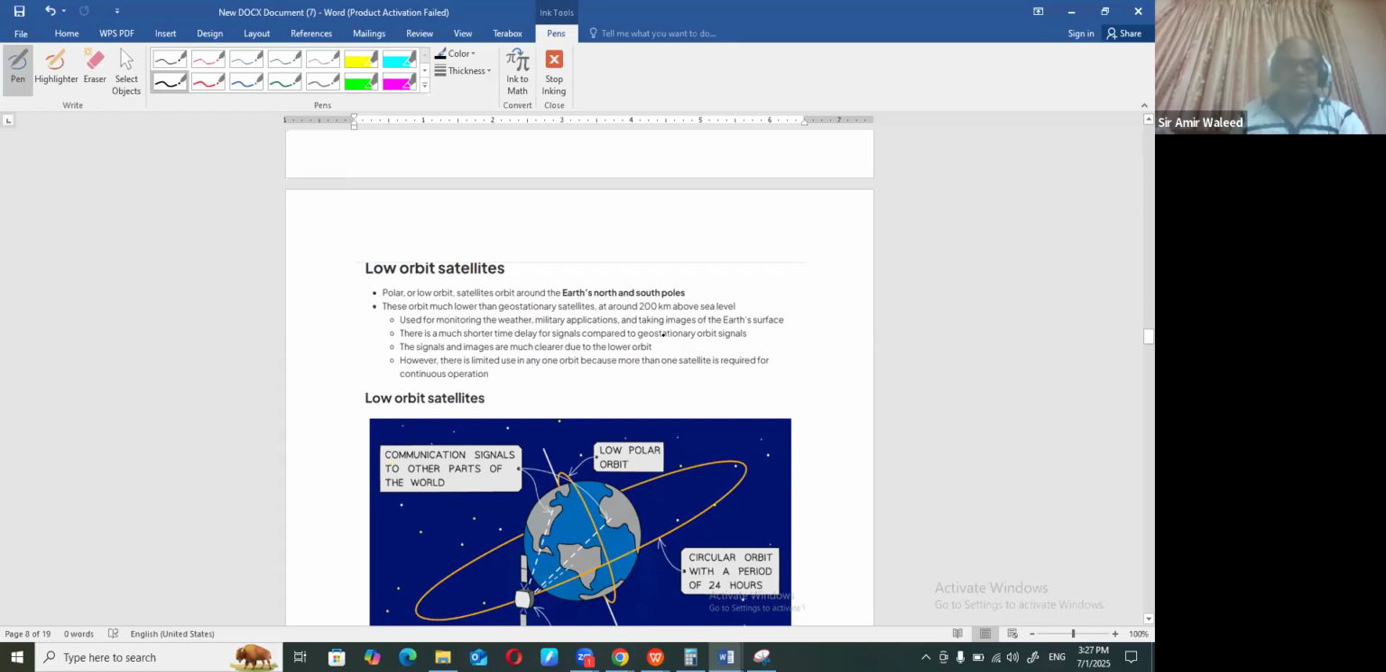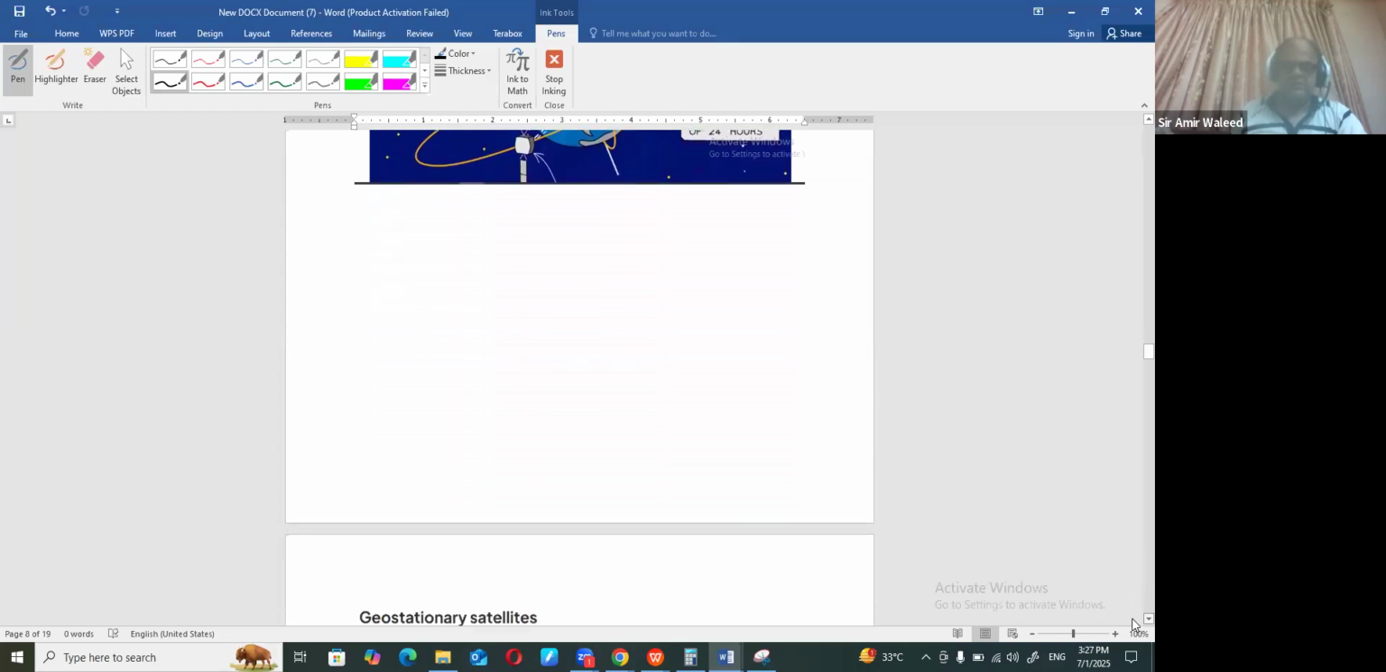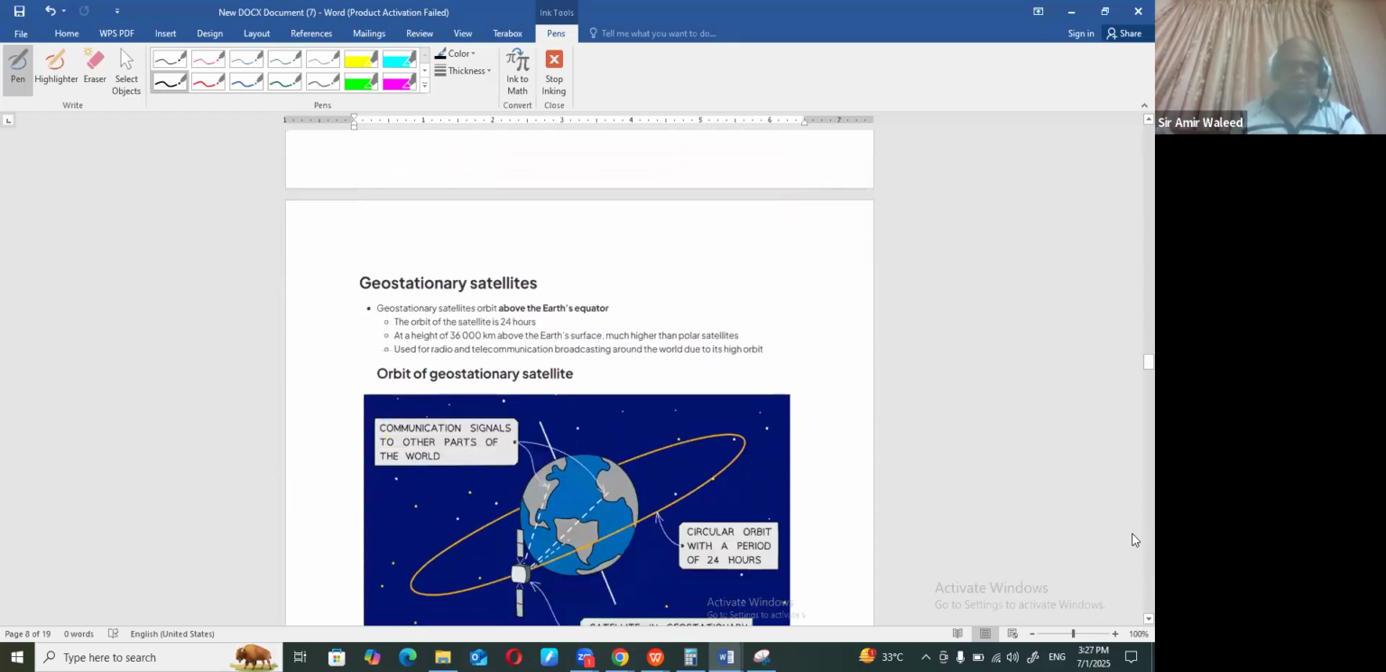Now, polar satellites orbit the Earth in the north and south direction. These orbit much lower than the geostationary. Their distance from the Earth is less, 200 kilometers from sea level, and they are used to monitor the weather, for military applications, and for taking images of the Earth's surface. There is a much shorter time delay for the signal compared to the geostationary orbits, right?